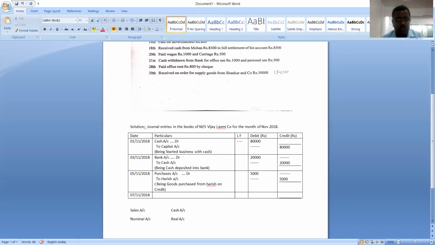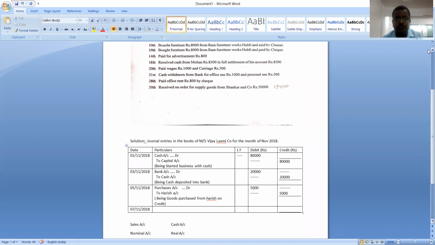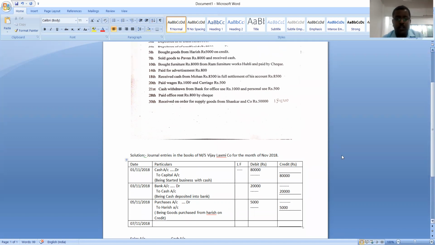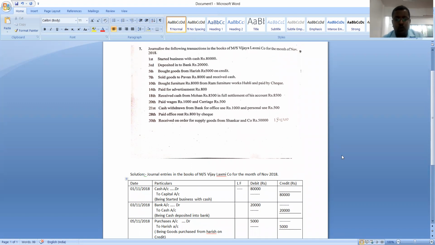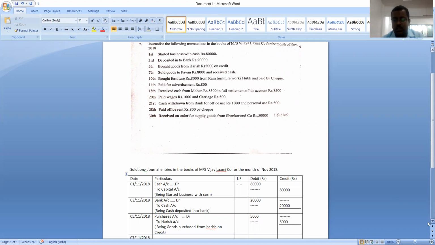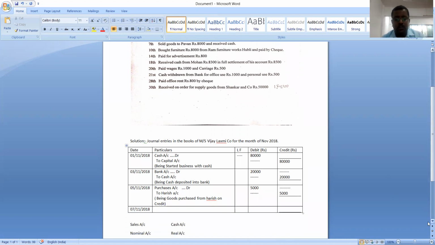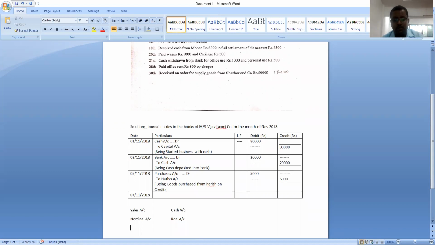Now let's see which account should be debited and which account should be credited. Sold goods to Pawan, rupees 8,000, and received cash. So here one is a sales account and another one is a cash account. Received cash, so cash is coming into the business.